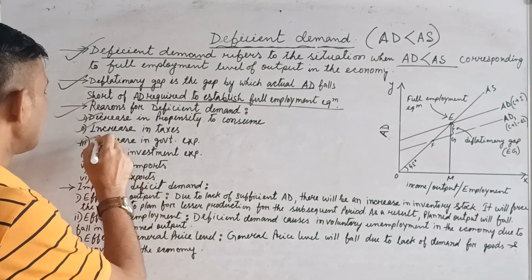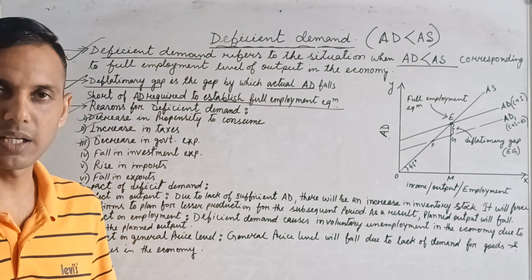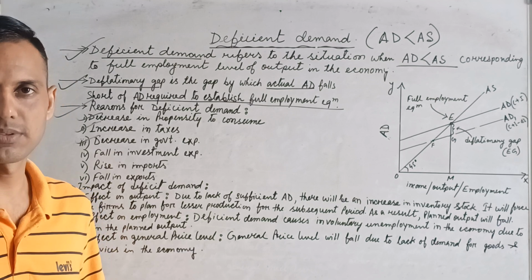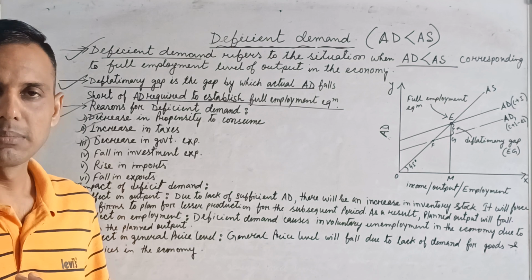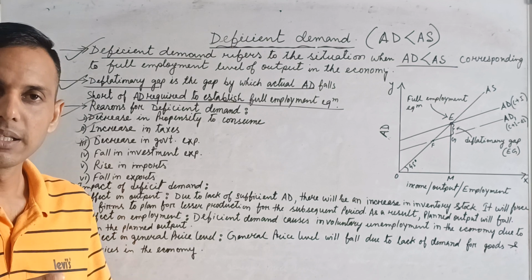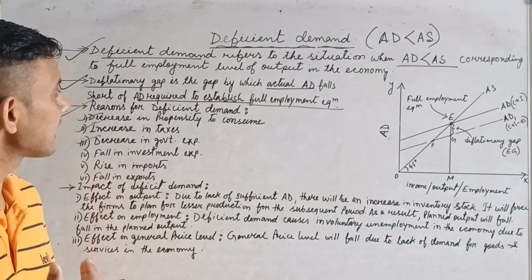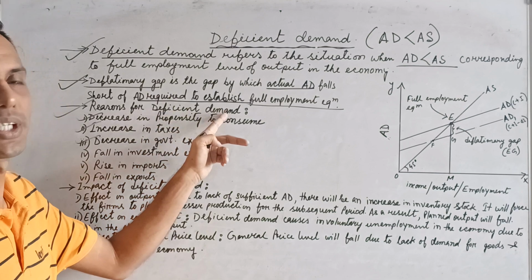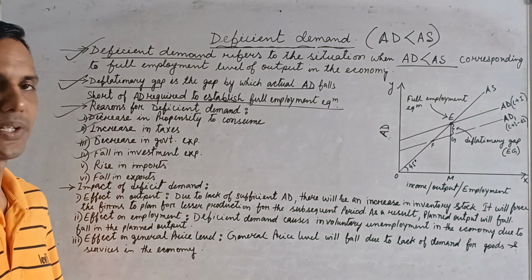Number 3, decrease in government expenditure. If government decreases their expenditure for development or for other reasons, then it will decrease our income and it will decrease the consumption, or it will have an impact on the demand, and which is the reason for deficient demand. Very simple. Fall in investment expenditure.